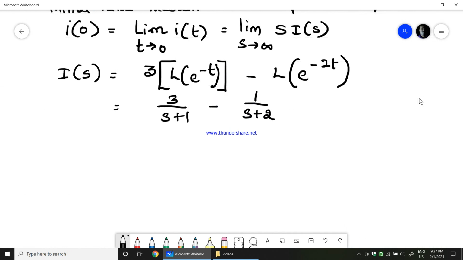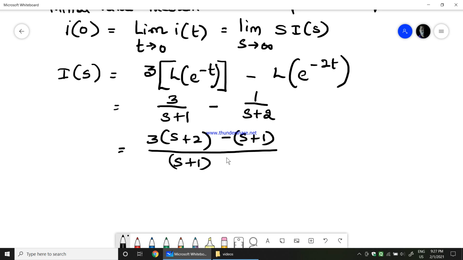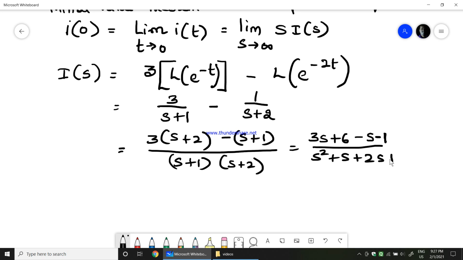Now I'll try to take the LCM here. So I'll be getting 3 into s plus 2 minus s plus 1, divided by s plus 1 into s plus 2. So this is equal to 3s plus 6 minus s minus 1, divided by s square plus s plus 2s plus 2.